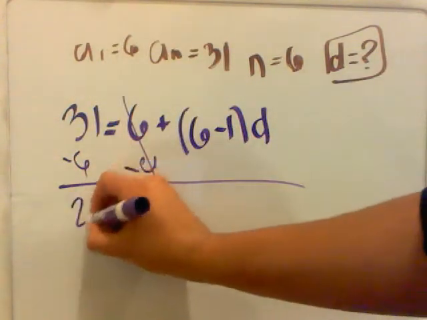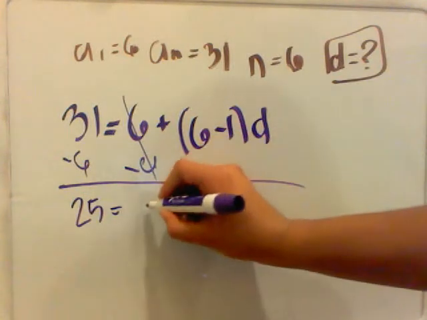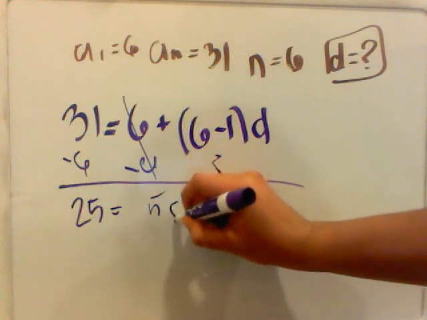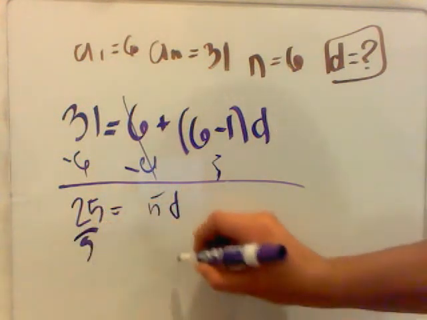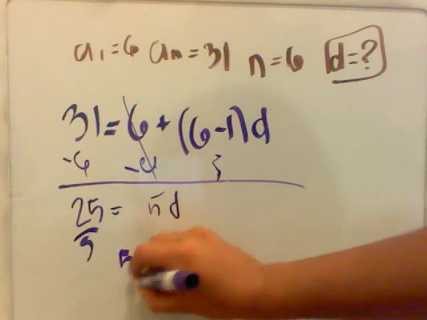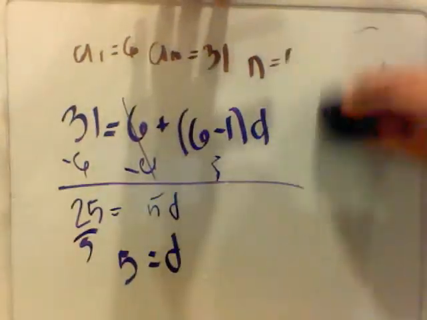This would be 25 equals 6 minus 1, which is 5. So this is 5, and then 5 times d, 5d. 25 divided by 5. So d equals 5. And that is your answer. Let's do one more, a little bit different.